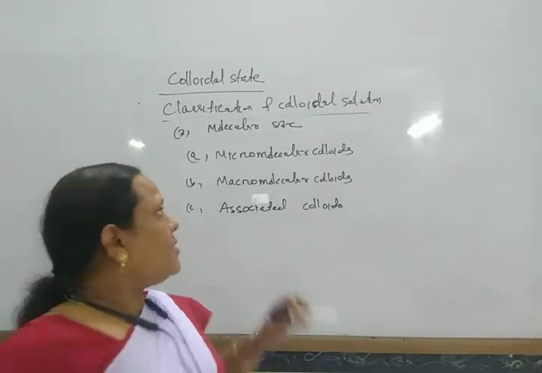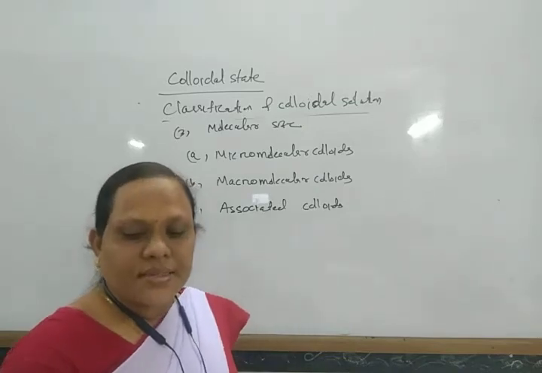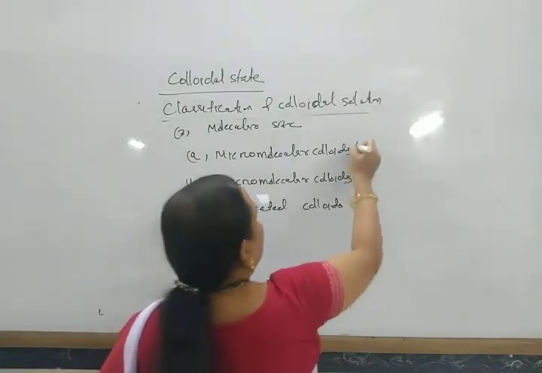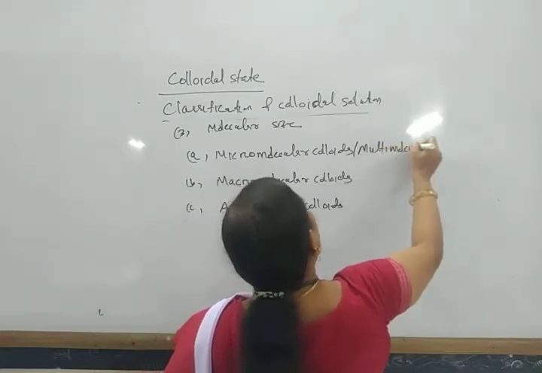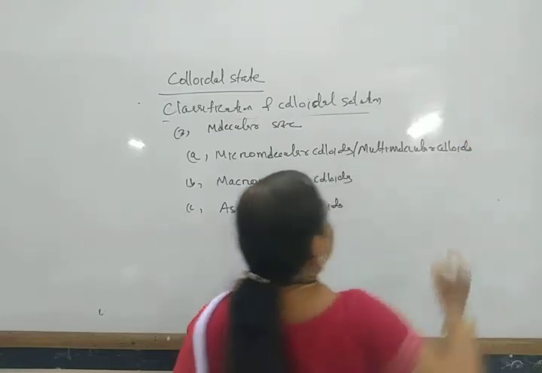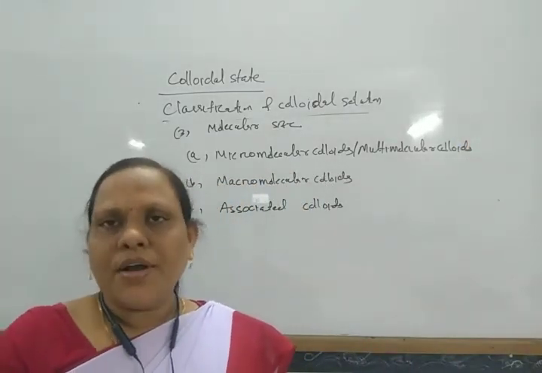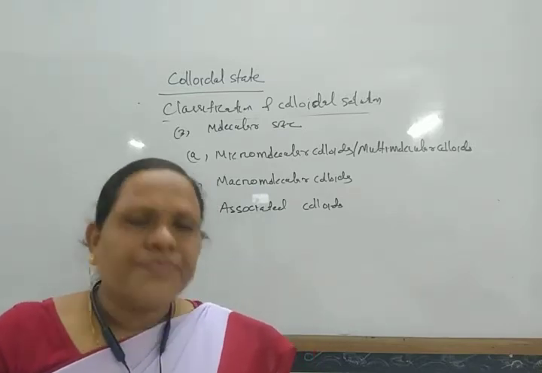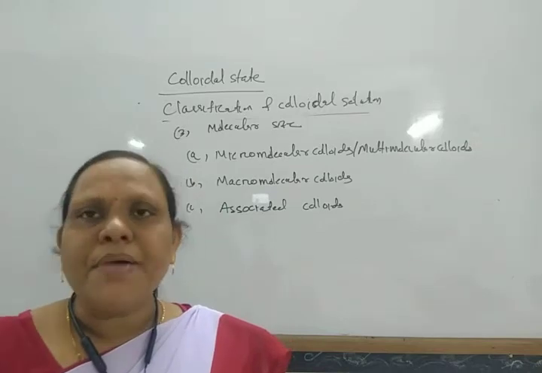So these micromolecular colloids are also known as multimolecular colloids. Here the particle size is small, so the different particles aggregate themselves to form colloidal size particles.